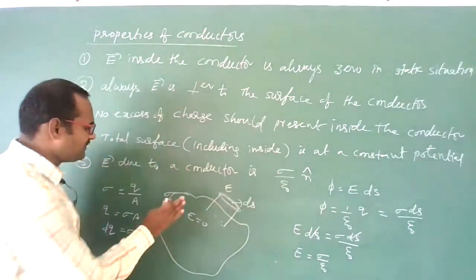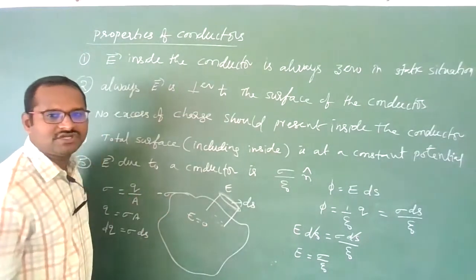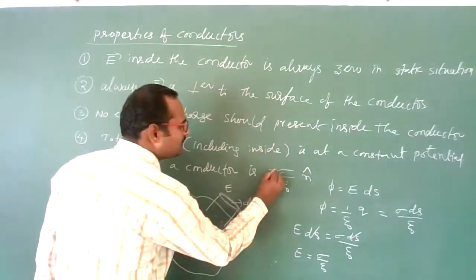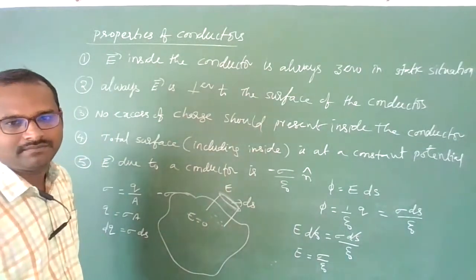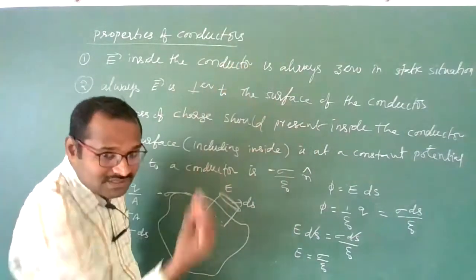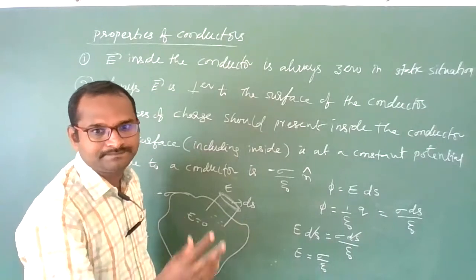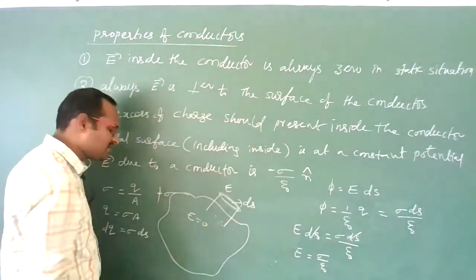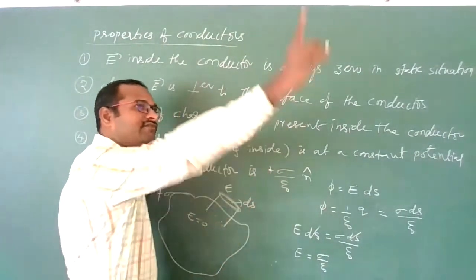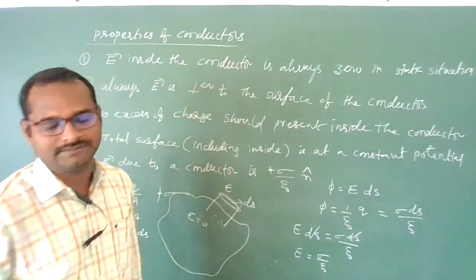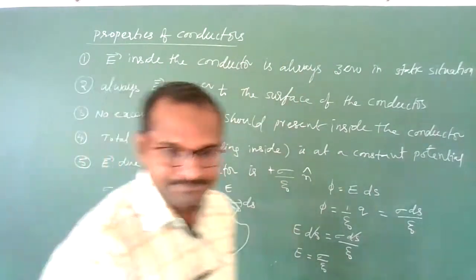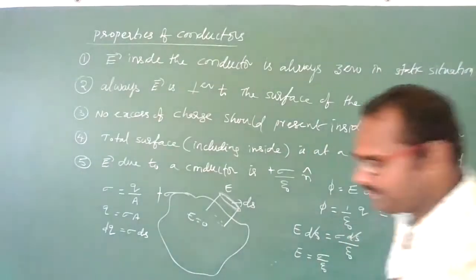Let us suppose this conductor has negative surface charge density; then the electric field will be minus sigma by epsilon naught n cap. Minus indicates the electric field is towards the conductor, perpendicularly. If it is positive surface charge density, this is also positive, away from the surface of the conductor, perpendicular. Clear? This is the fifth point.